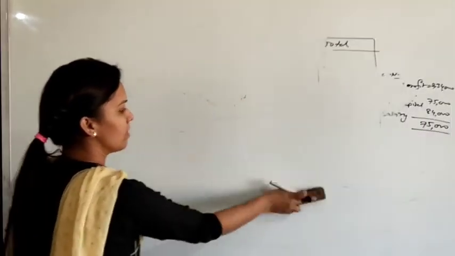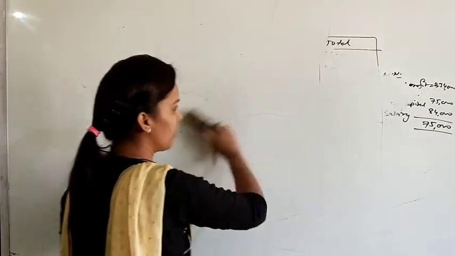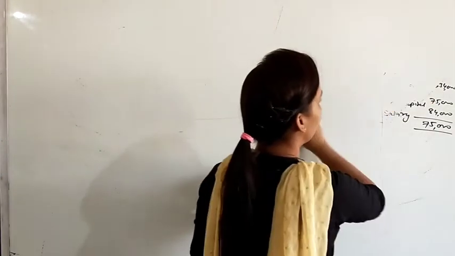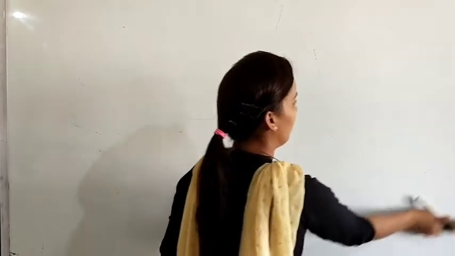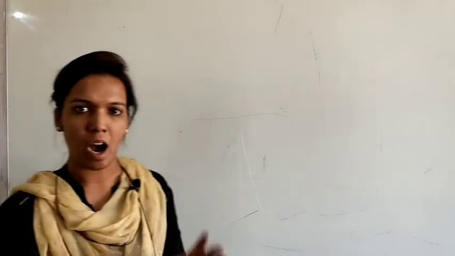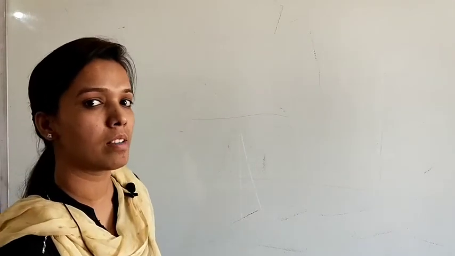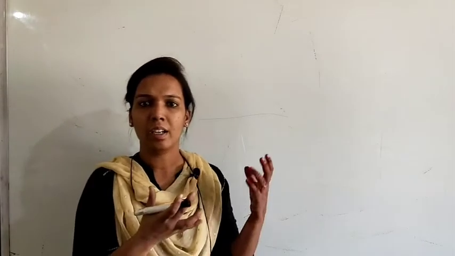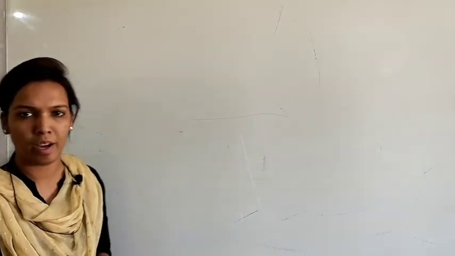Actually, in these questions, the only problem is that we have to understand the question. After that, you can easily solve it. Just keep two things in mind: first, how much amount should be credited in the partner's capital account, and second, how much was actually credited or debited. You just have to find this type of mistake. Okay.